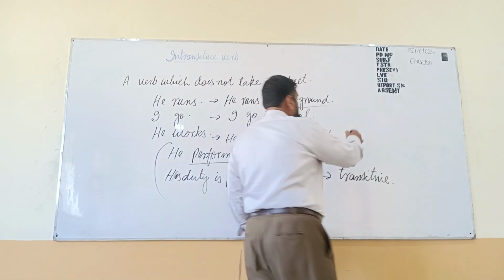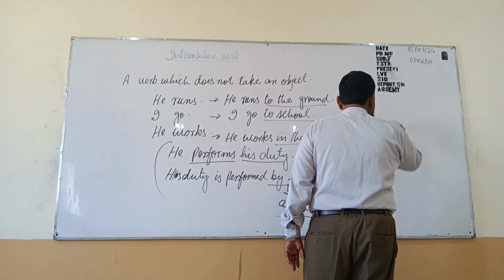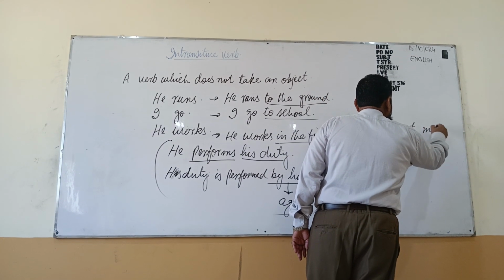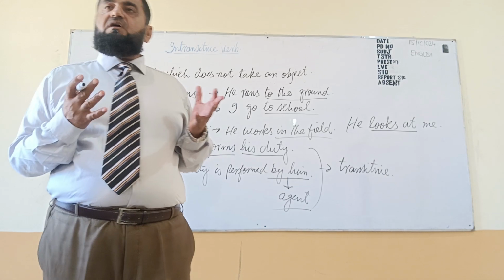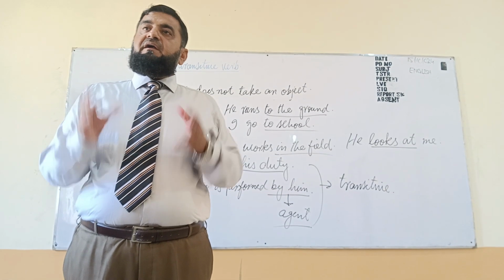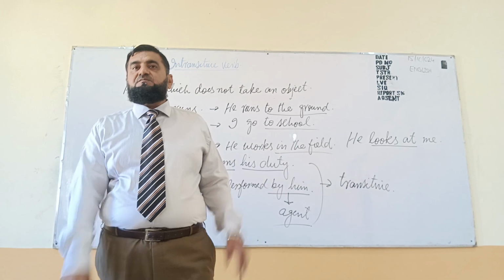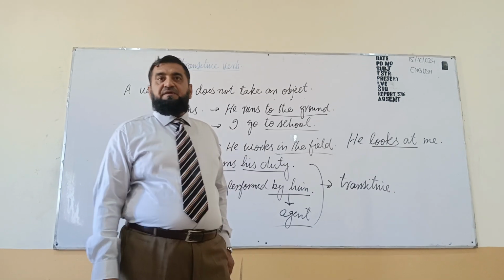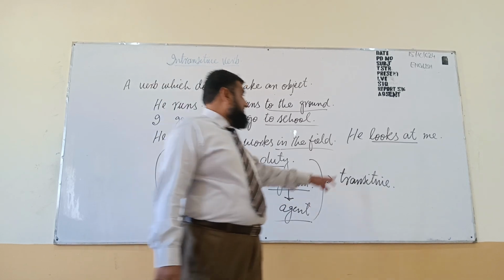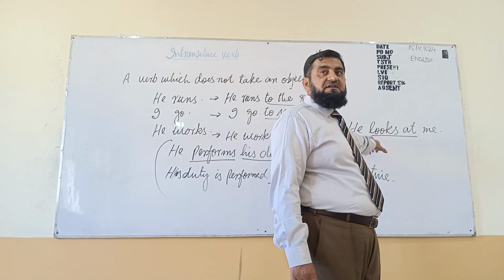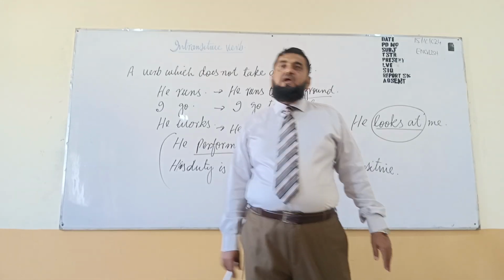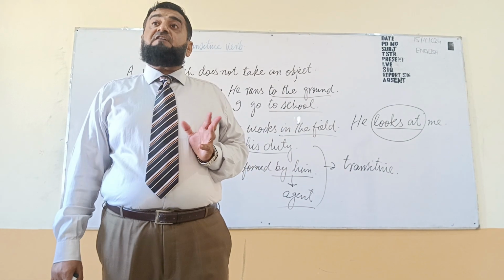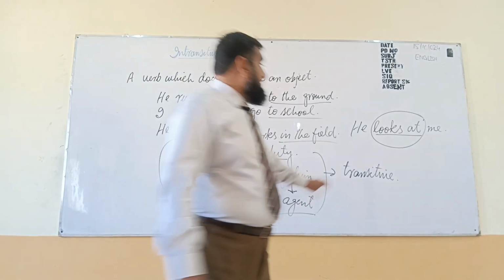Here are some sentences. For example, he looks at me. Looks at me. Just see. I have told you, when there is a preposition before a noun or pronoun, and those noun or pronoun are used in place of object, that will be complement, and the verb will be intransitive. But here in this sentence, there is a phrasal verb actually. This sentence is transitive. It can be changed into passive voice. Why? The major thing is the verb is a phrasal verb.